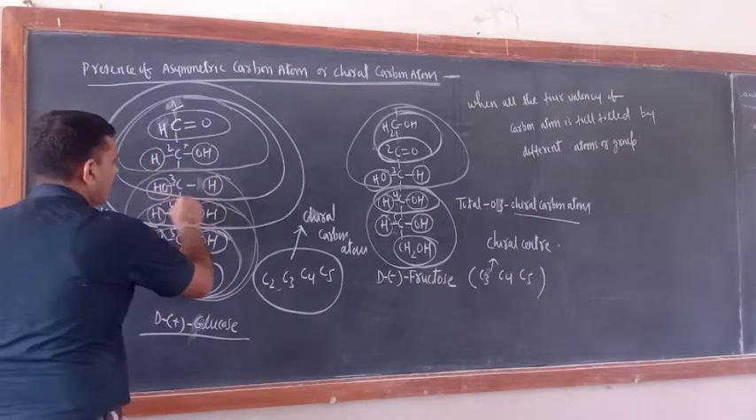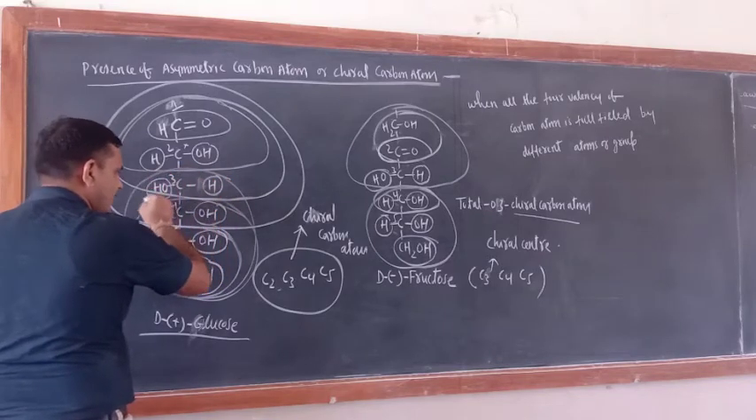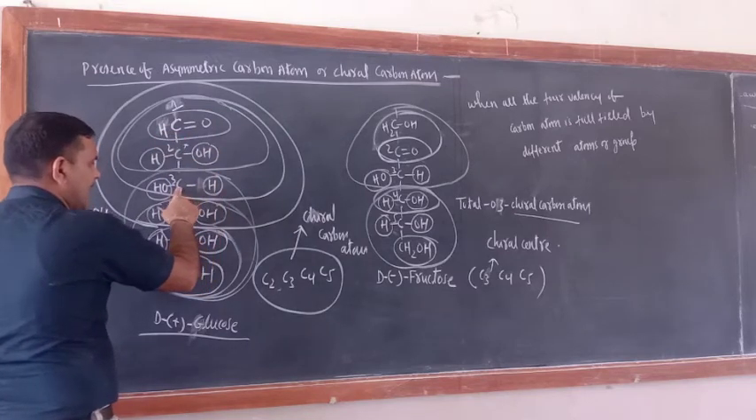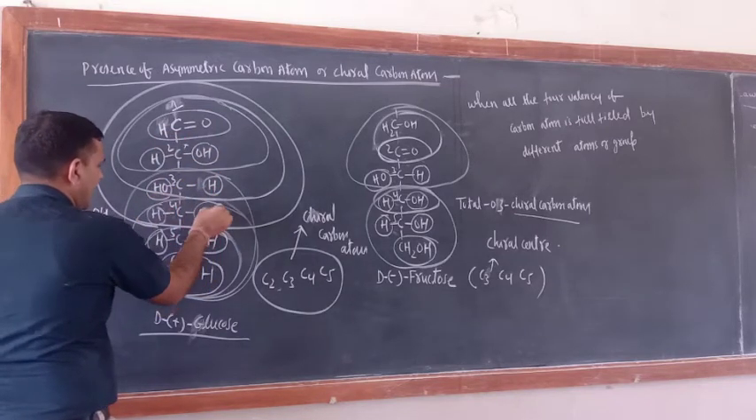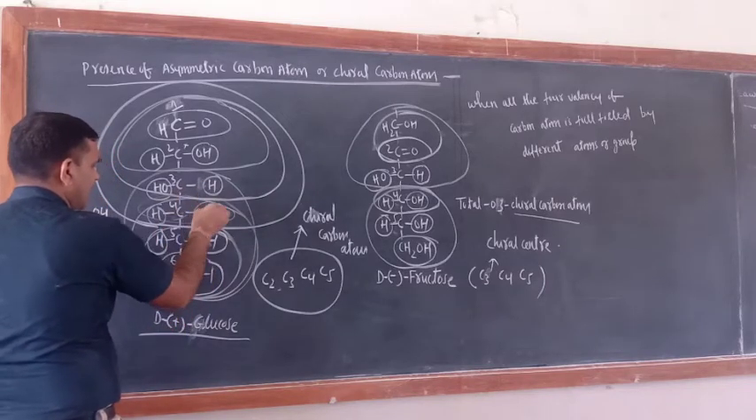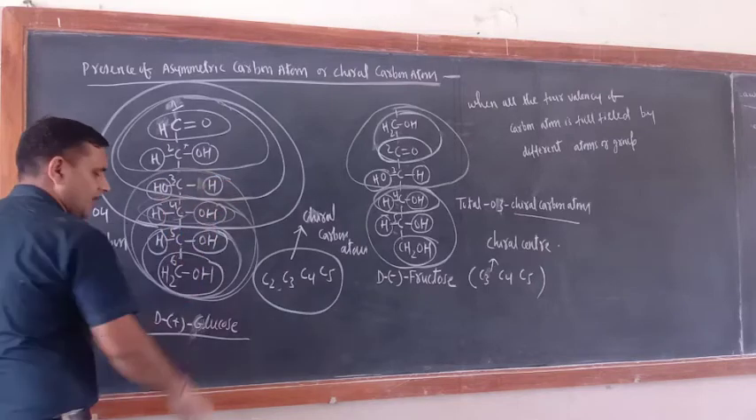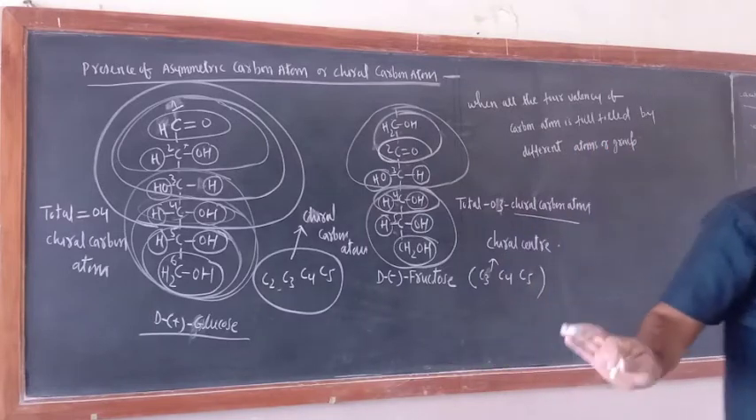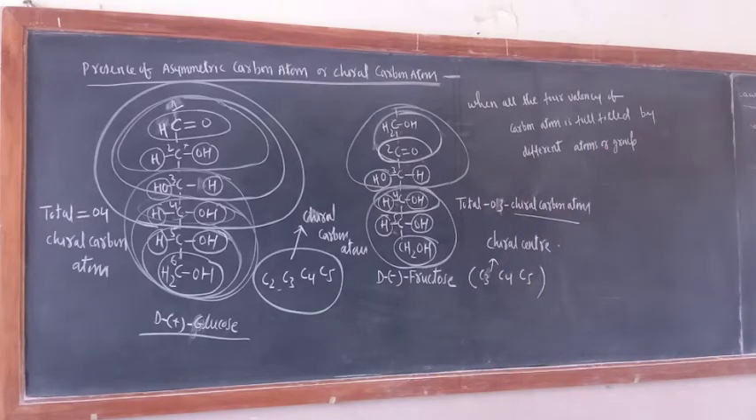Consider them as one group, CHOH, here CHOH for this carbon atom, and this one as one group for this carbon atom, like that. I hope that you can understand. Yes, so these are the asymmetric carbon atoms. In glucose, what is the total number of chiral carbon atoms? 4. In fructose, what is the total number of chiral carbon atoms? 3, carbon numbers 3, 4, 5.